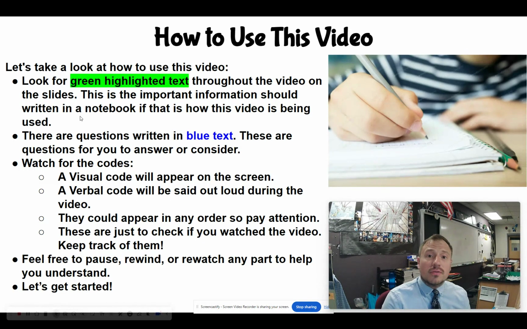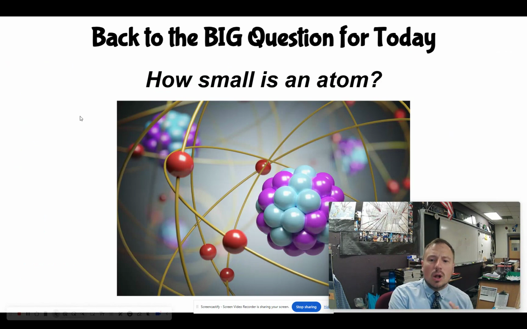And throughout this video, there'll be a visual code that shows up on the screen and a verbal code said by myself at some point. And they can be in any order, so pay attention. So let's get started. So how small is an atom?